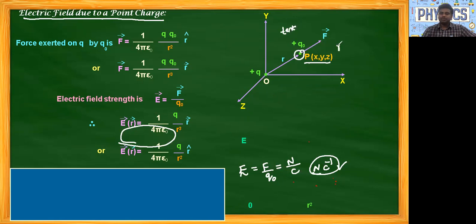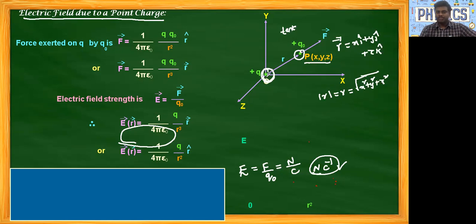If you want to write the position of the test charge, R bar is equal to Xi cap plus Yj cap plus Zk cap. And its magnitude we can write as R is equal to under root of X square plus Y square plus Z square. Remember, these two are important while we deal with the Cartesian form or Cartesian coordinates. Here we want to find the electric field due to the point charge, and on our test charge there will definitely be a force, the force of repulsion.